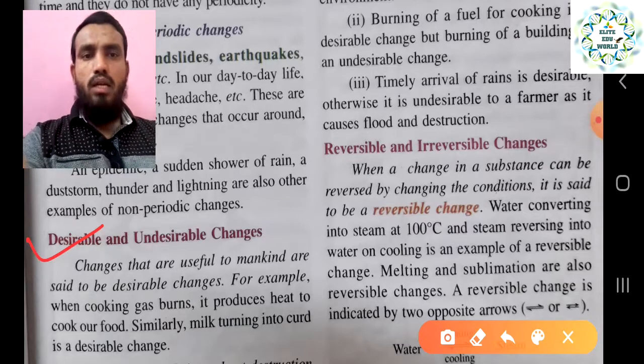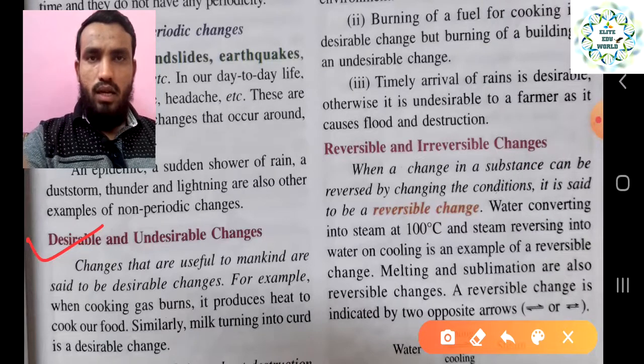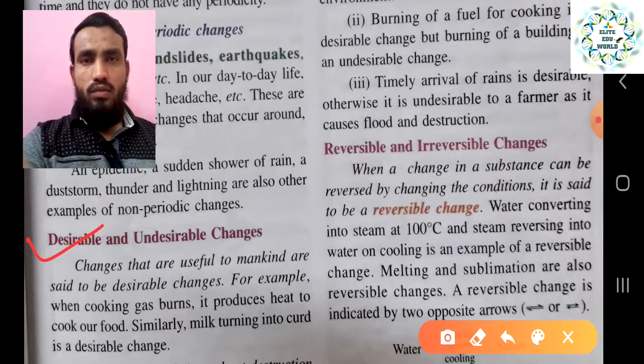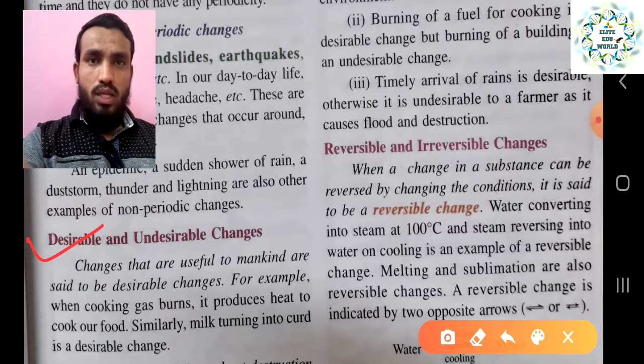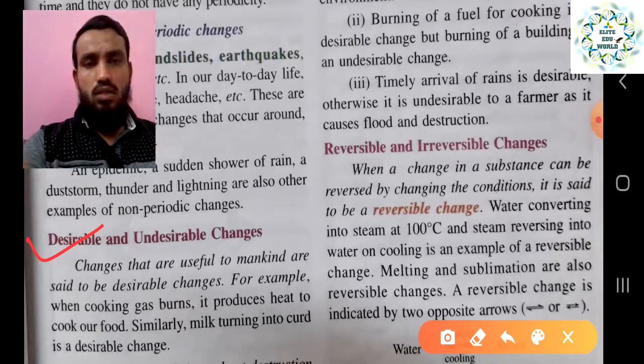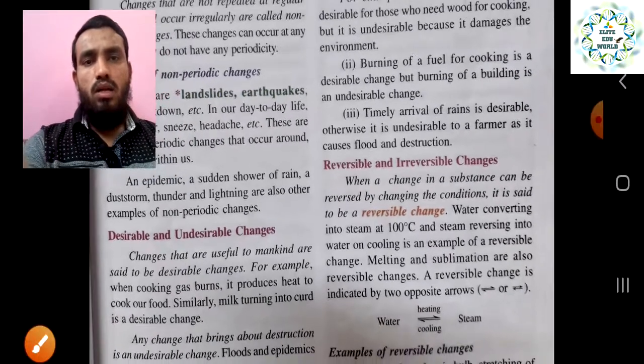And similarly, milk turning into curd is a desirable change. You might already have seen the example of microorganisms like lactobacilli growing in the milk and converting it into yogurt; that is fermentation, so that is desirable. Actually, the milk quality is totally changing, it has a sour taste and we cannot use it as milk. But this is desirable. Why? Because it is turning into curd, and curd is also a good product we can use in many recipes. So like this we can divide our changes into desirable and undesirable changes.